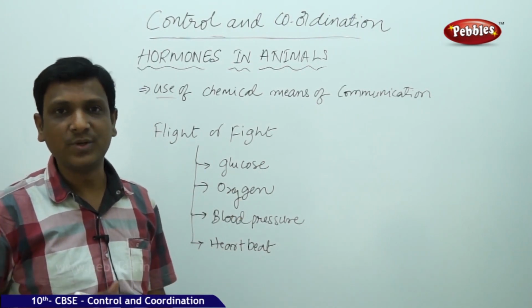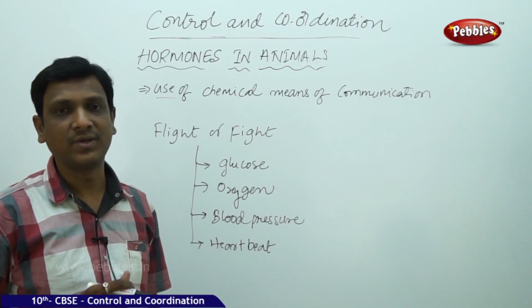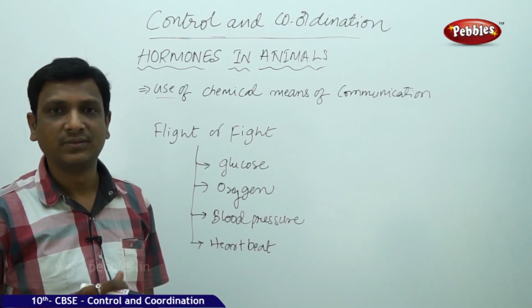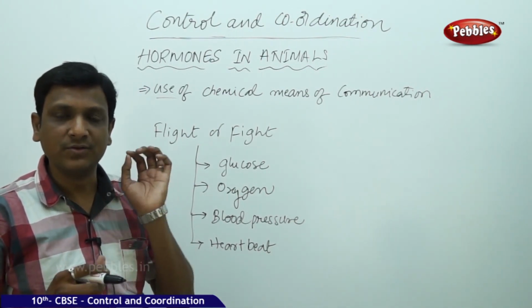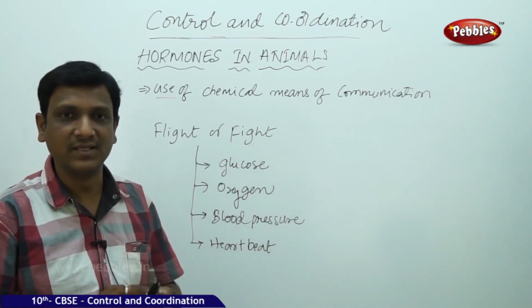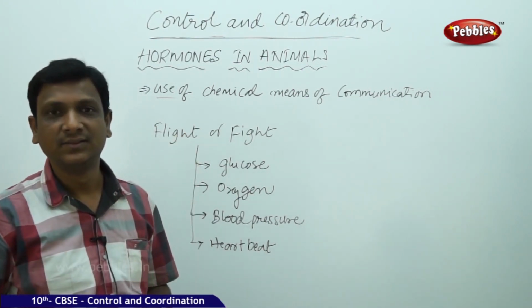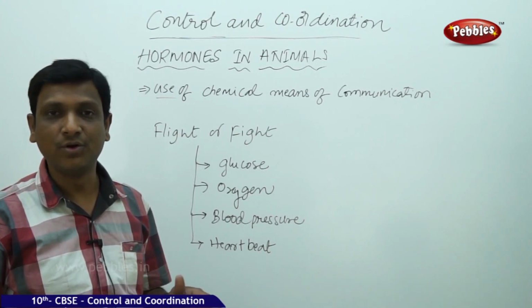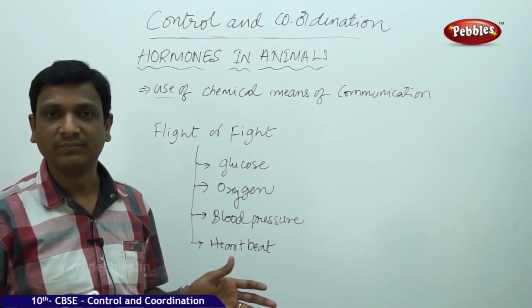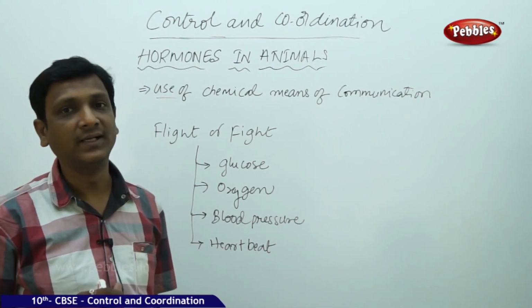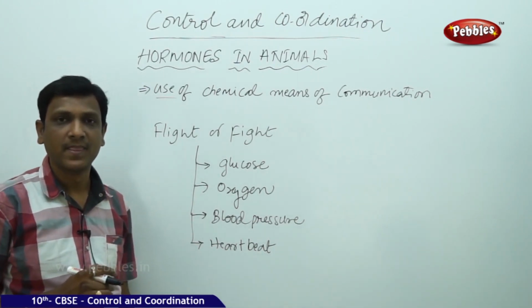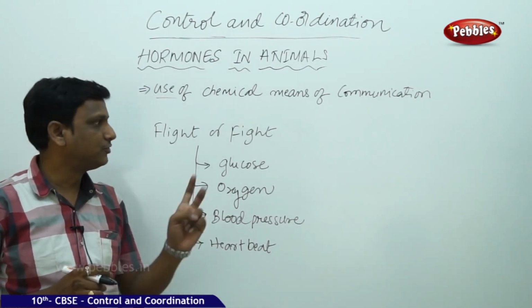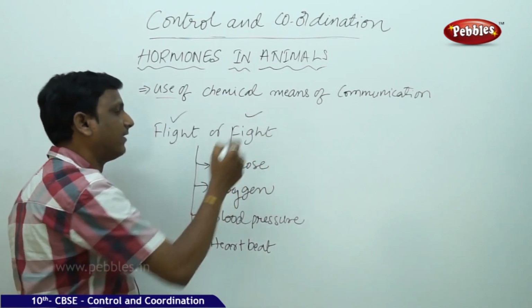Now, in that situation, what kind of response can you produce? If your brain or spinal cord gives some kind of electrical impulse to your hand muscle, if you say like this, will the dog stop? Will it go? No. It will take advantage of catching your hand. It is not possible. In such a situation, you have two options, flight or fight.